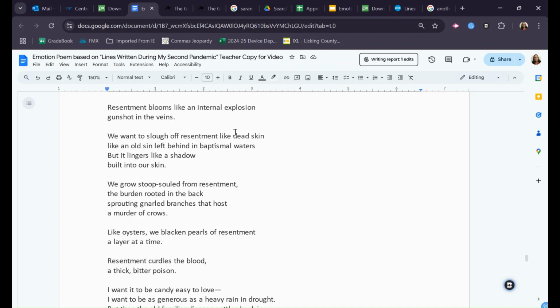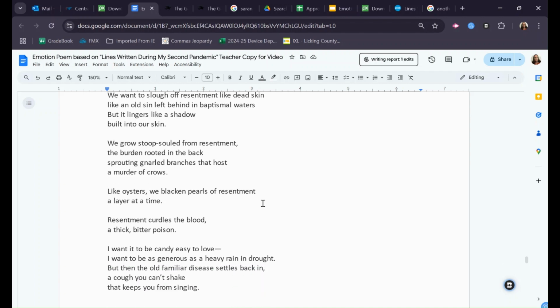Anyway, I'm reasonably happy with some of these. I think some of them convey the way that I feel when I feel resentment, which is, it's not a pleasant feeling. It's kind of like a feeling of being sick, like you've got a little bit of a fever, a little bit of an ache, like the flu is starting. And it feels like you swallowed a little bit of poison. It's like you don't want it, but sometimes it's hard to stop the emotion when you have it.